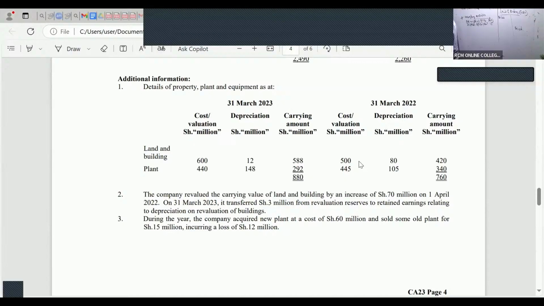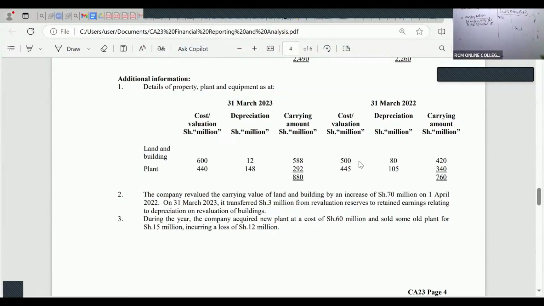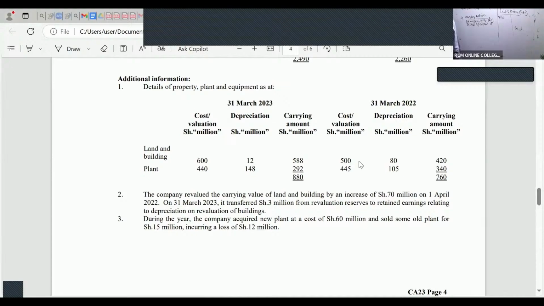We are working with carrying amount or net book value. Please don't forget that. So 420 versus 588. So balance brought down is 420. This 588. And you can see here the balance brought down.